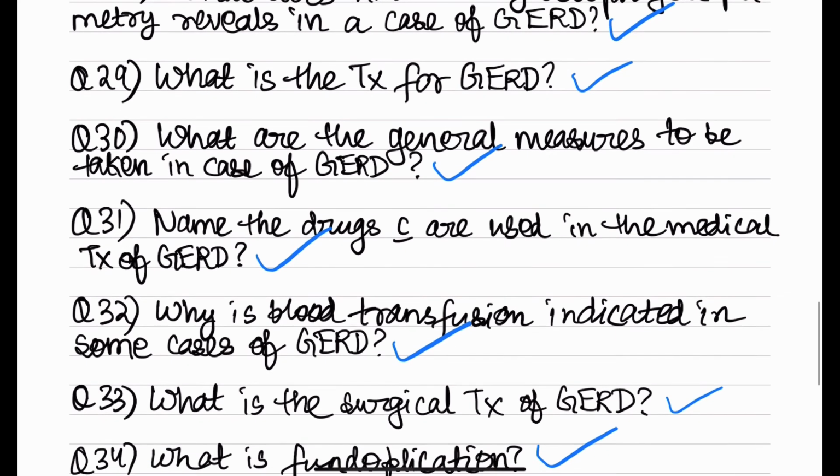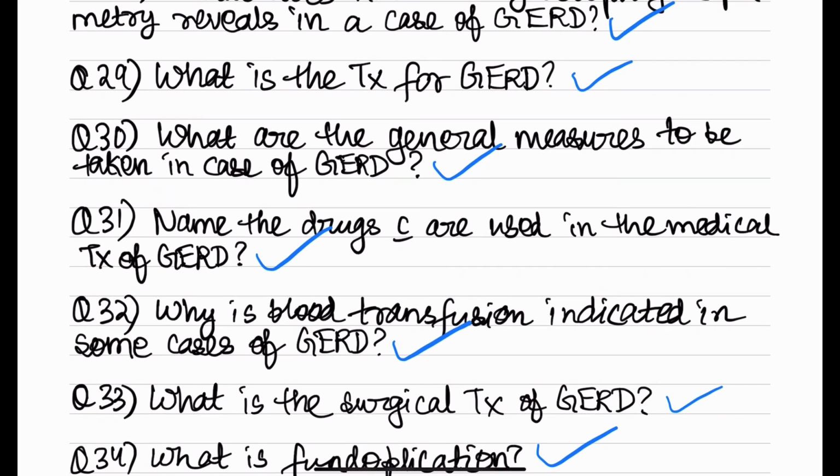Why is blood transfusion indicated in some cases of gastroesophageal reflux disease? Blood transfusion is indicated in some cases of gastroesophageal reflux disease because due to the gastrointestinal bleeding, sometimes there can be excessive blood loss and this leads to iron deficiency anemia. So for correcting that, we can do blood transfusion.